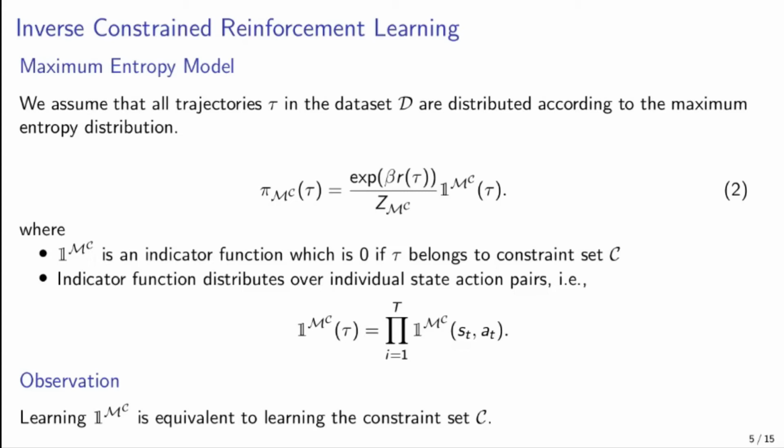This indicator function distributes over individual state action pairs. Intuitively, this means that our trajectory is constrained if it contains at least one constrained state action pair. An example of this can be that a sentence uttered by a chatbot will be constrained if it contains at least one racist term.